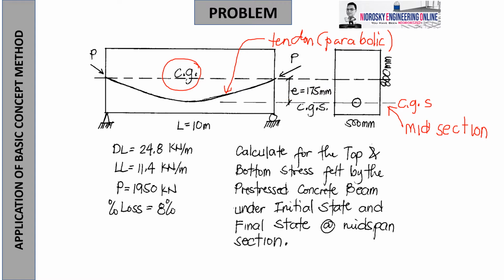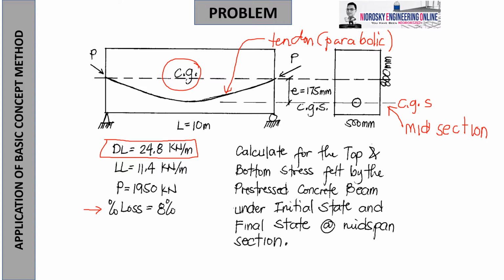Now, given these loads: dead load of 24.8 kN per meter, live load of 11.4, pre-stressing force that is 1,950 kN, and possibly a percentage of loss of 8%, regardless of the number of years. Hindi na specify, but upon the analogy, it was found out that the loss of pre-stressing force is 8%.